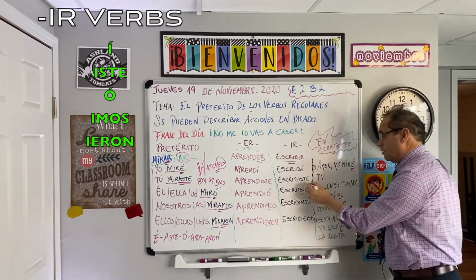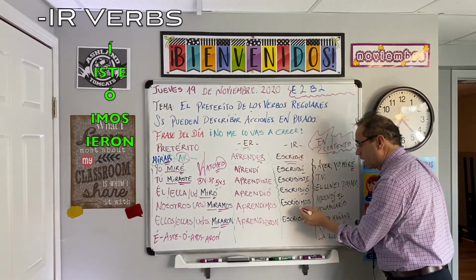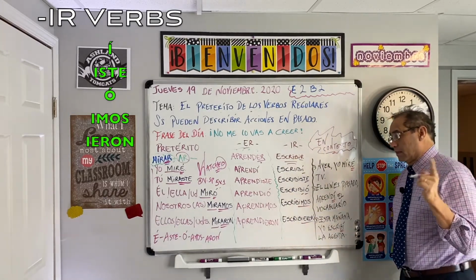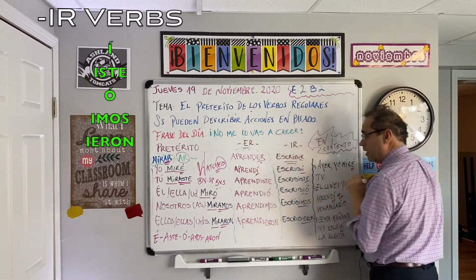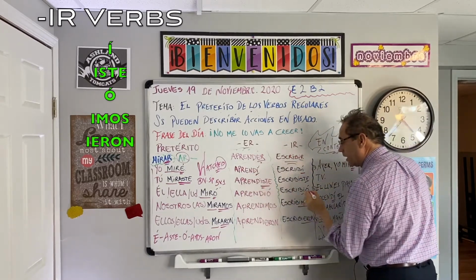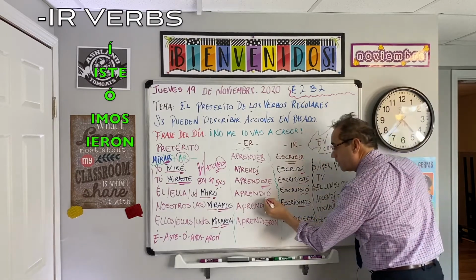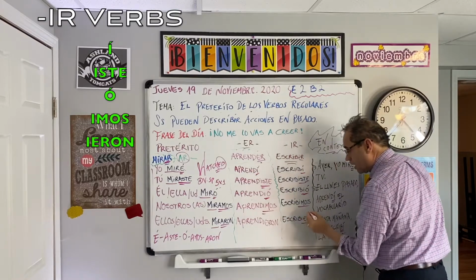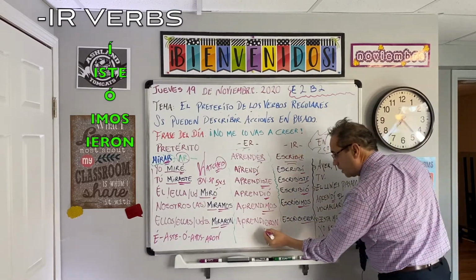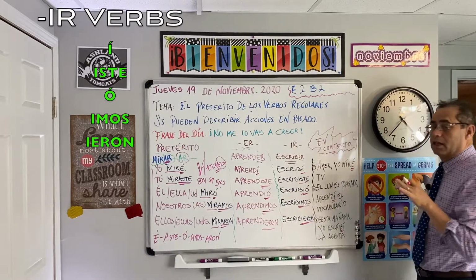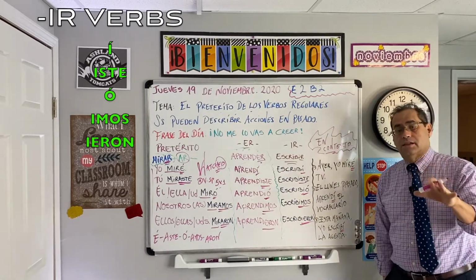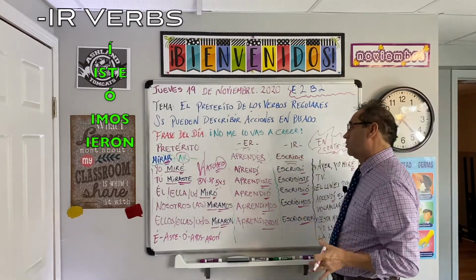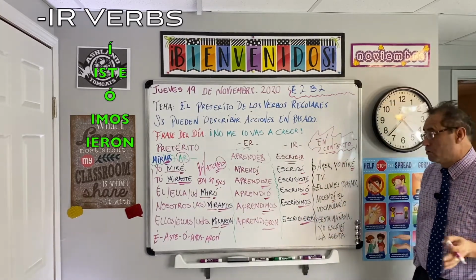Escribió. Okay, this is the end, guys. There is something here, guys. Look at this. Aprendí, escribí. Aprendiste, escribiste. Aprendió, escribió. Aprendimos, escribimos. And aprendieron, escribieron. See, the endings are the same. The endings are the same. So in this moment, you don't have any complication to understand the endings of those verbs.